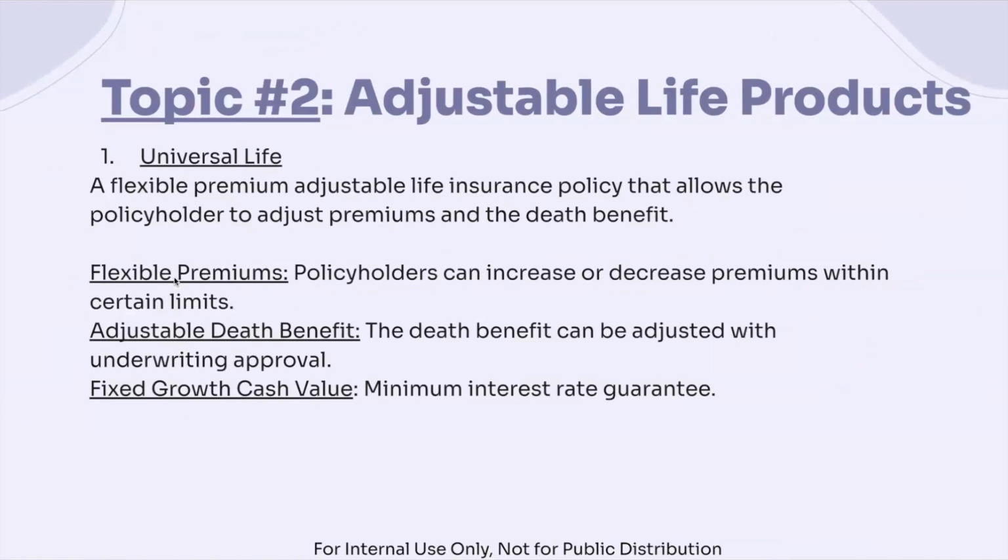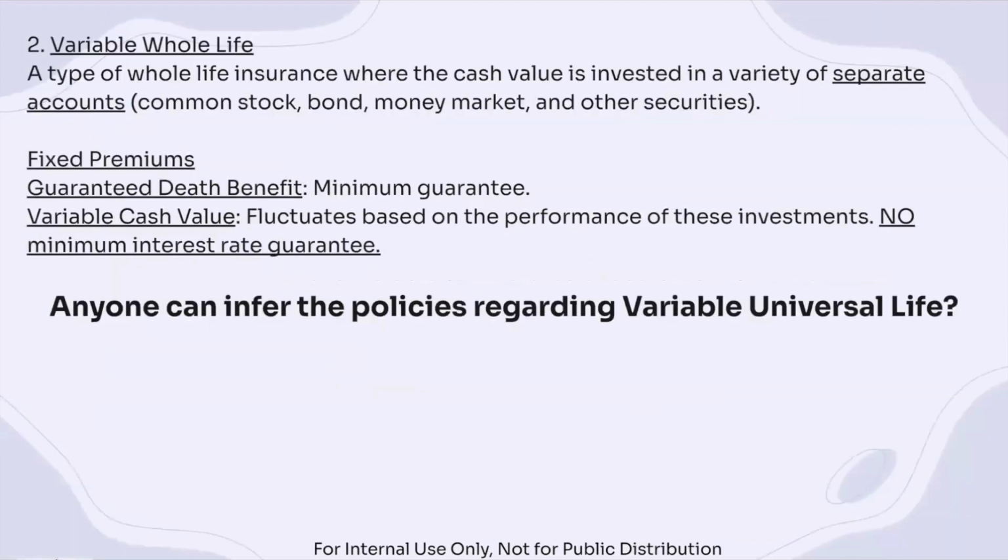For example, a client wants to purchase a policy with variable cash value, but also fixed premiums and death benefits. What would be appropriate? It would be variable whole life. So you just need to really know that.